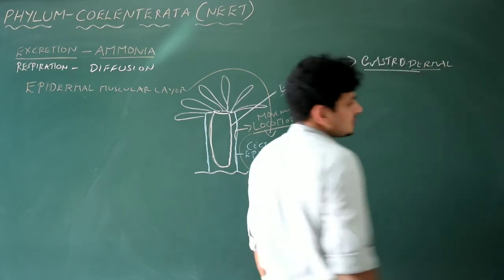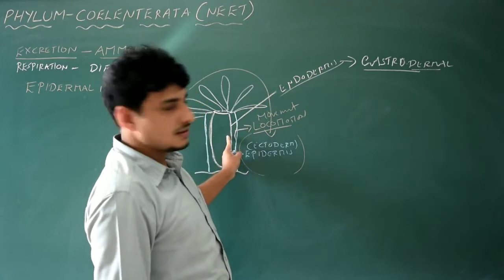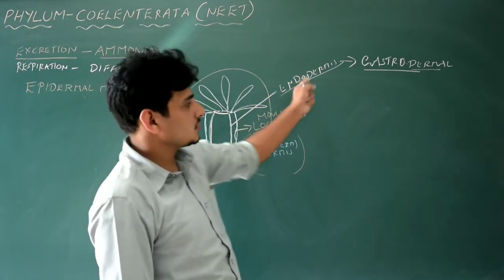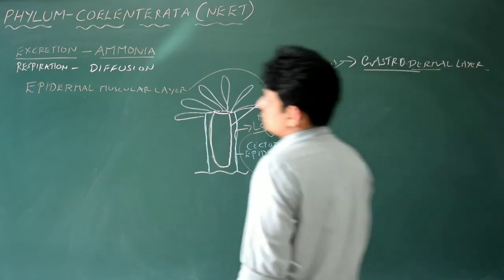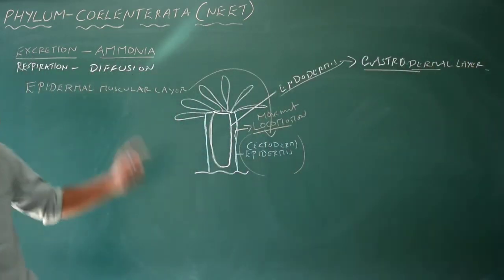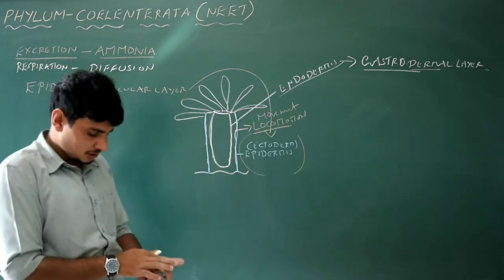Derm is always nothing but skin. So it is the skin of the gastric cavity. Okay, gastrodermal layer. It has two layers. The outermost is the epidermal muscular layer, and the inner layer is the gastrodermal layer. You just need to remember that.